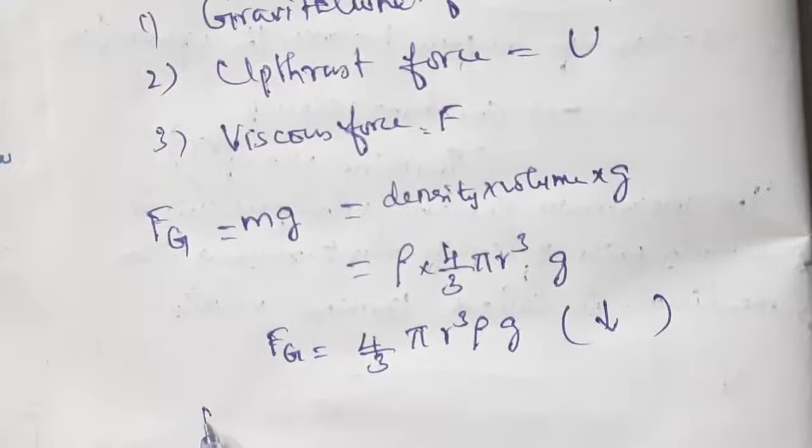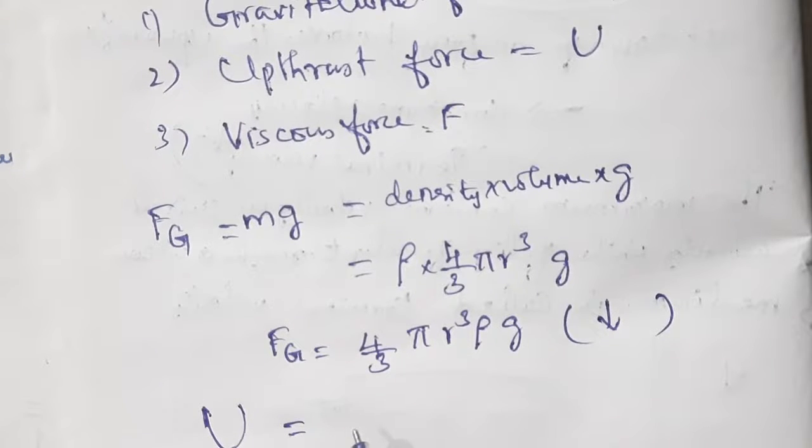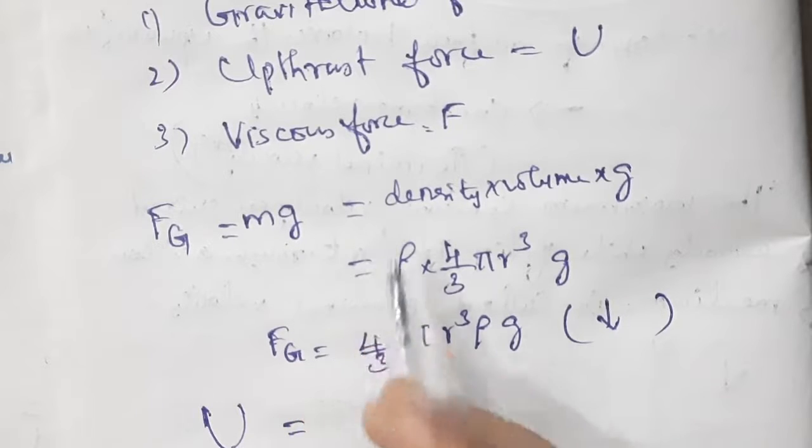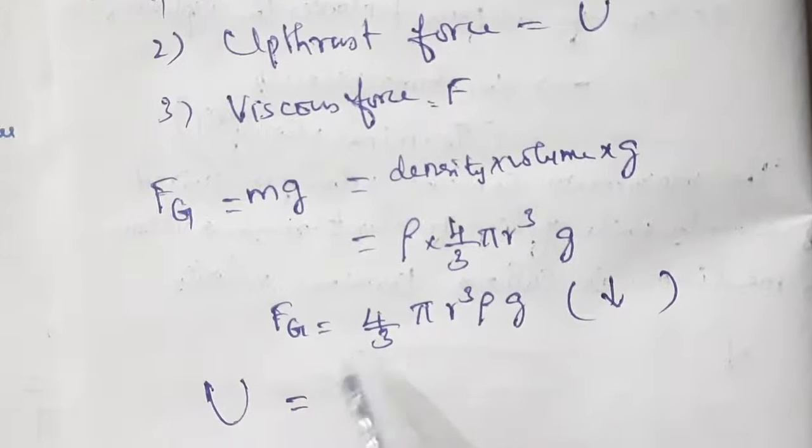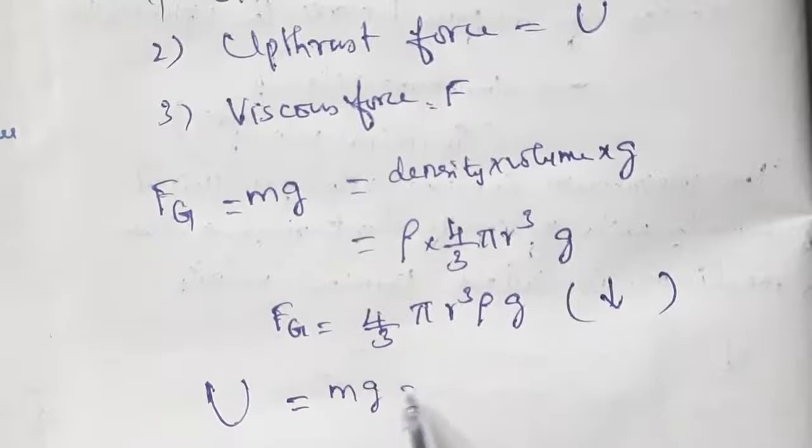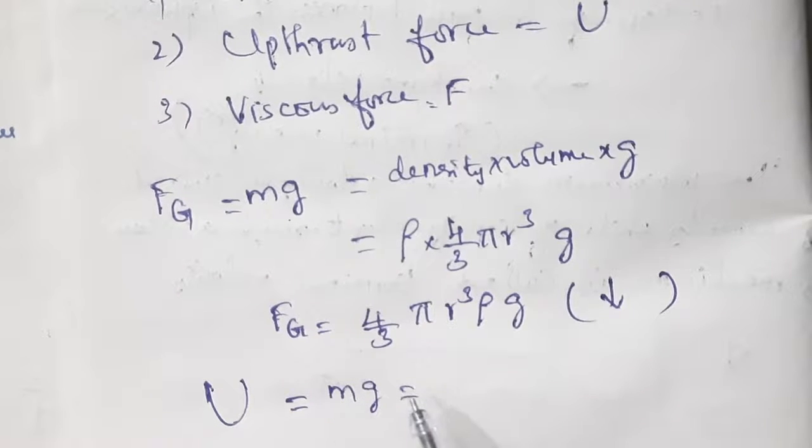Next, the upthrust force, U. Upthrust force is equal and opposite to this, so it can also be written as mass into acceleration due to gravity, m into g. The mass is density into volume.